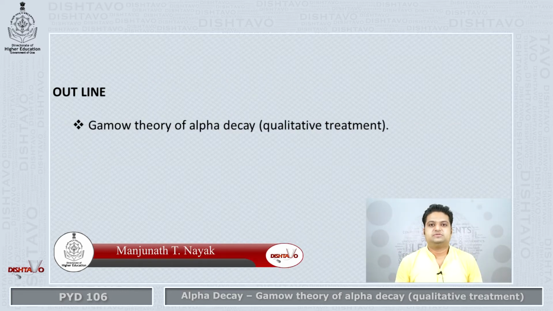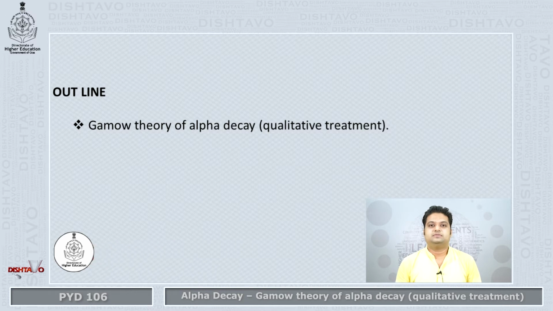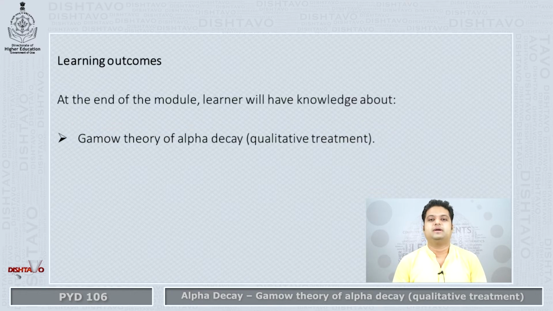Welcome back, students, to module number 21, where we are going to learn about the very famous Gamow's theory of alpha decay. We are going to only look at it from the qualitative treatment point of view. We will not go into the quantitative one. So we will only understand and get some explanation of what Gamow tried to convince us of from his theory of alpha decay. That is what we are going to look at.